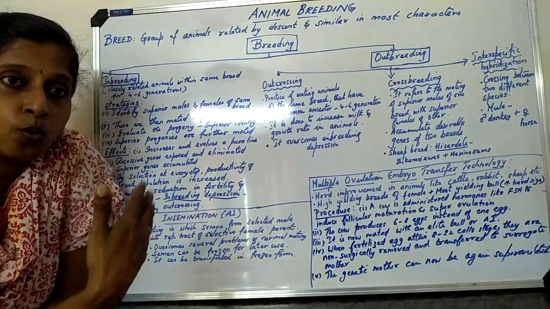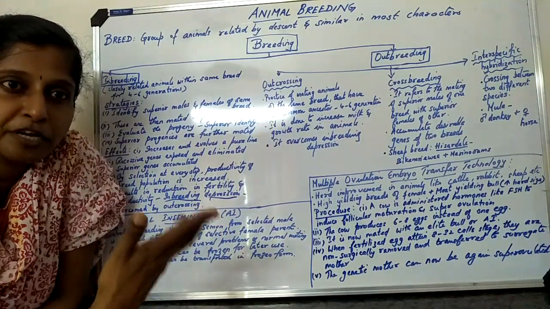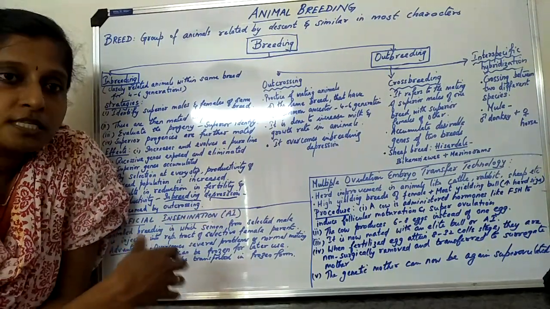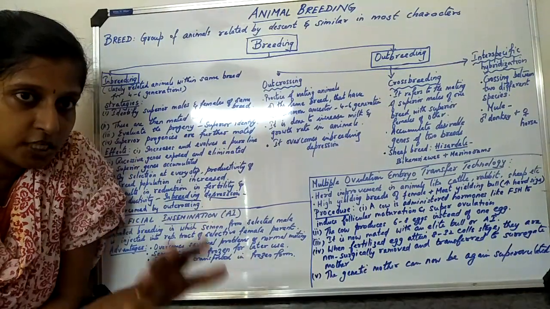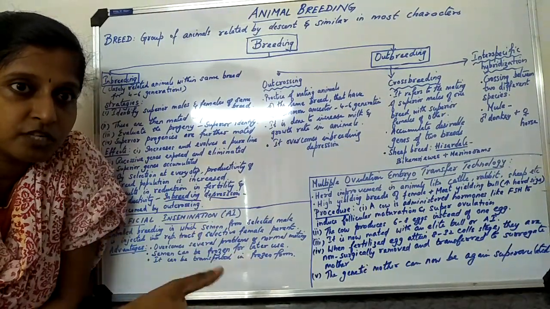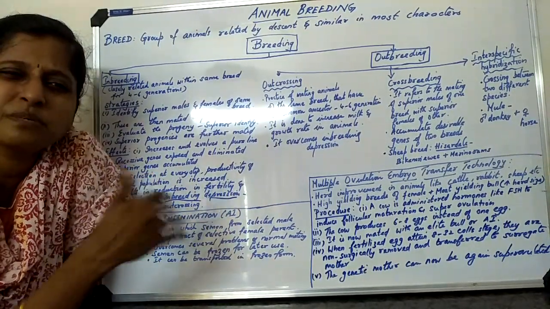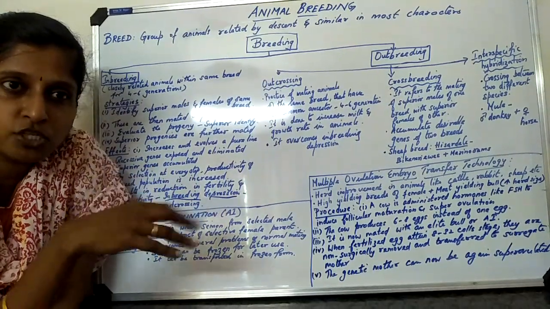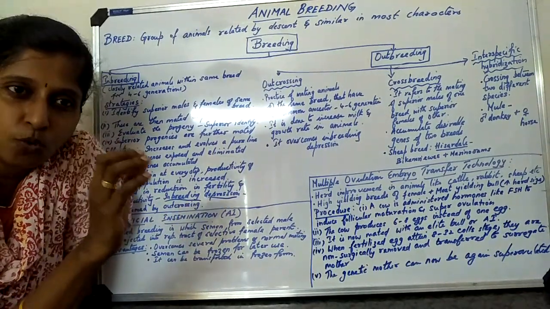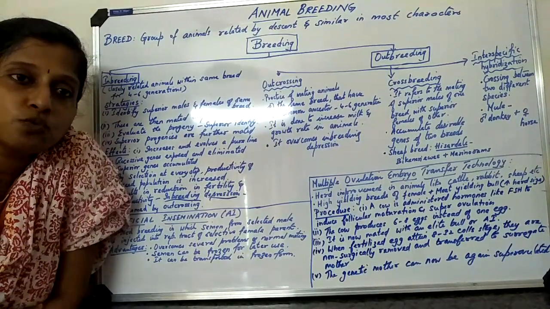Because the same task is being carried out, you get bored and you stop your workers, and the same is happening here also. So inbreeding depression is taking place, which means the production as well as the fertility of the breed is getting lost. Doing the same mating within the same population, it is totally stopped. Some new population is not getting in, so then we call it as what?